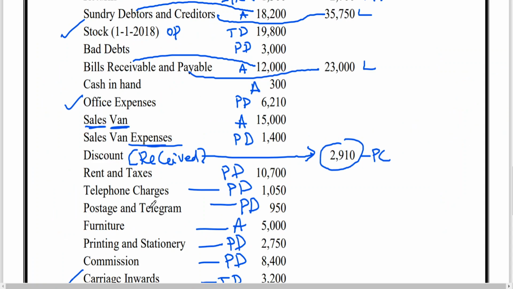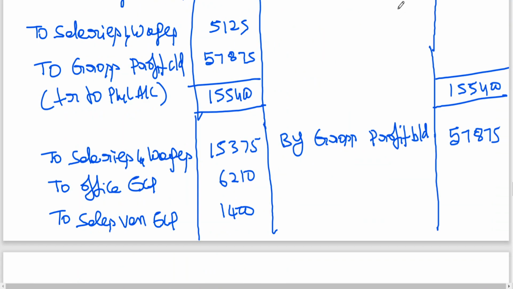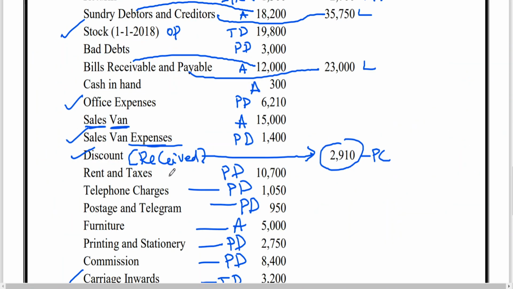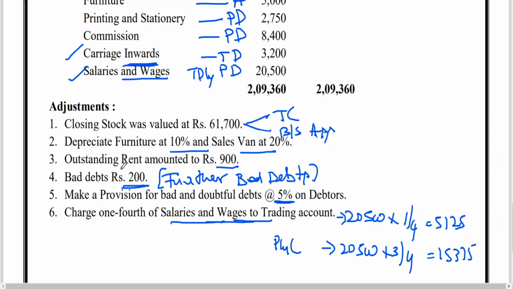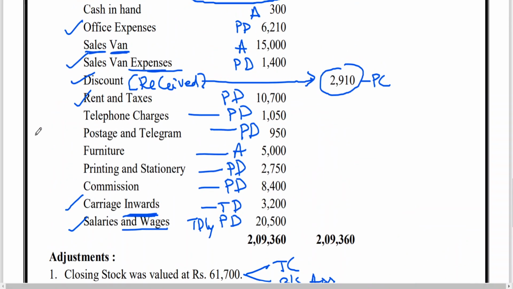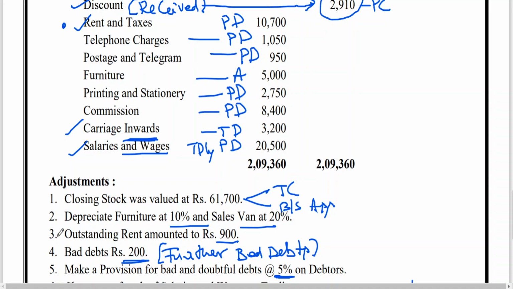Then next, this is completed. Discount received, no. It will be taken to credit side 2,910. By discount. Then rent and taxes 10,700. I think we don't have any adjustment on this. Rent we are having adjustment, no. Then we are having again adjustment on outstanding rent.